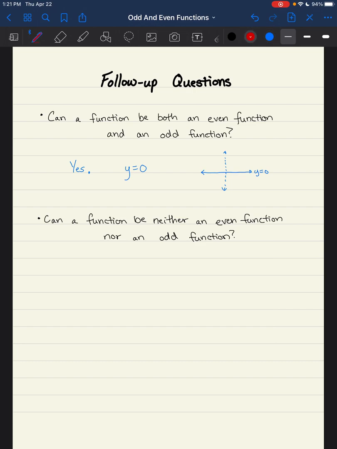And the other question that I have is, can a function be neither? And the answer is also yes. We can have functions that are neither. I'll give you a nice easy example. y equals x squared plus x minus 4. So notice in this case we have a mix of even and odd exponents. So I've got x to the second, which is even. I've got x to the first, which is odd. And I've got x to the 0, which is even. So when I have a mix of exponents like this one, we will have a function that is neither even nor odd, because it's got a mix of both. So it's not going to have that level of symmetry that I want, and it's not going to fit the definitions.